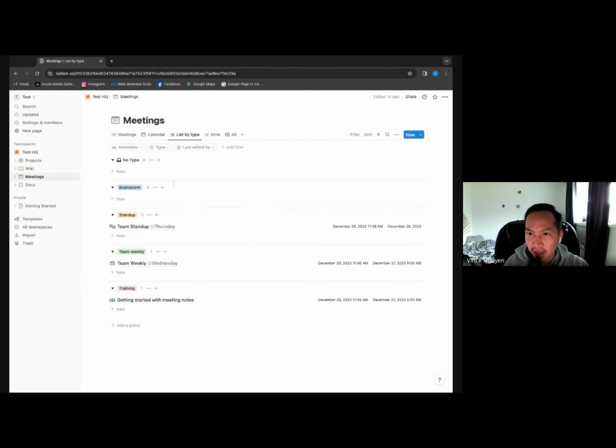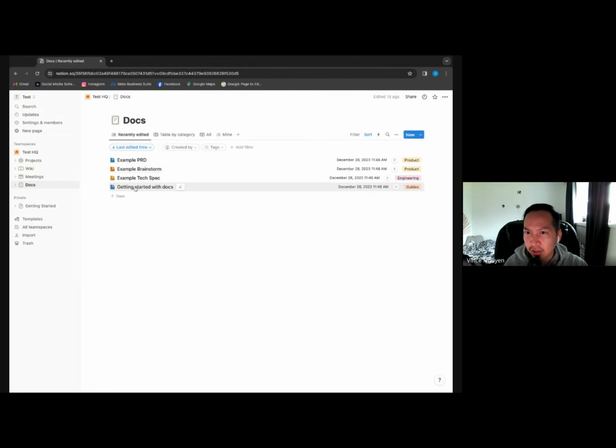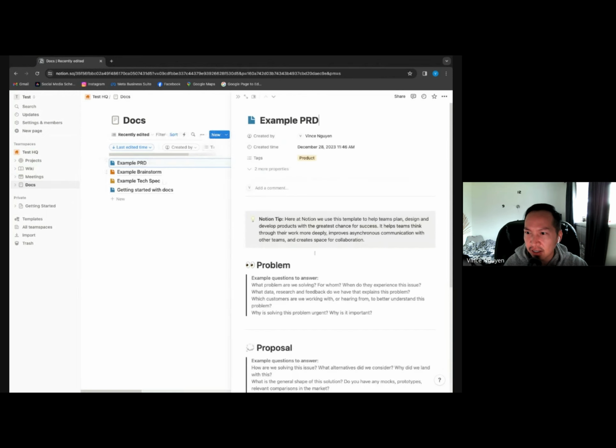You can do it by types, which for a lot of people is like a Kanban look. And then you can have it in this form. And you can create other forms and different ways to see this as well. But these are the pre-built ones. And then if you create any docs, you can create it here and it looks like this.